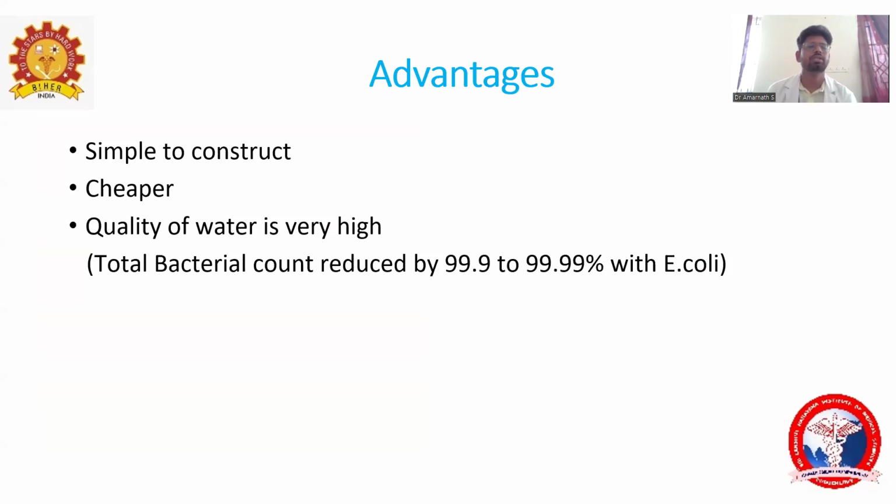So what is the advantage? It's simple to construct. It is very cheap. And the main important advantage is the quality of water is very, very high. Total bacterial count will be reduced by 99.9 to 99.99%. So the quality of water will be very high, and it is also simple to construct and cheap. What's the disadvantage? The rate of filtration will be slow, and the time for filtration will be more.